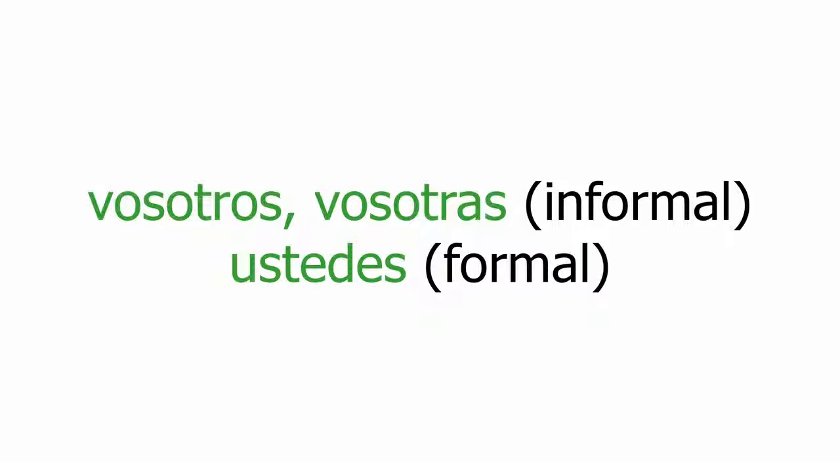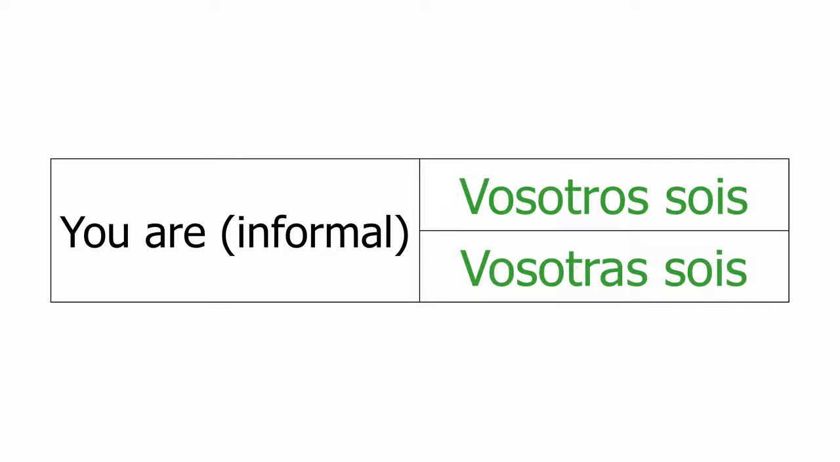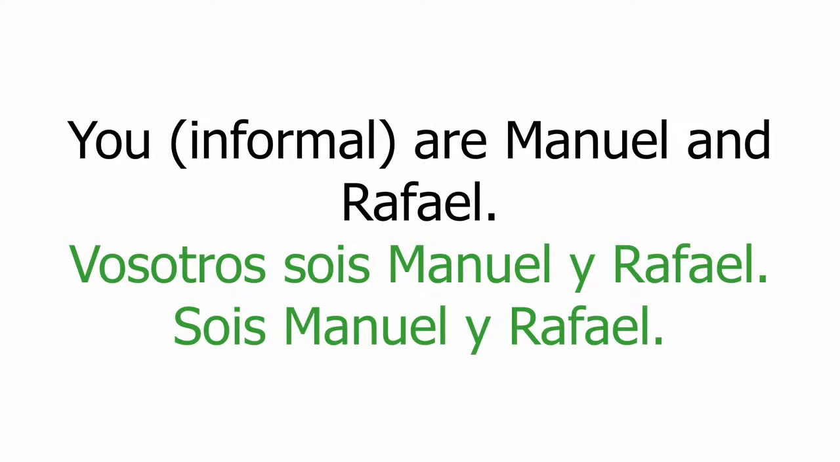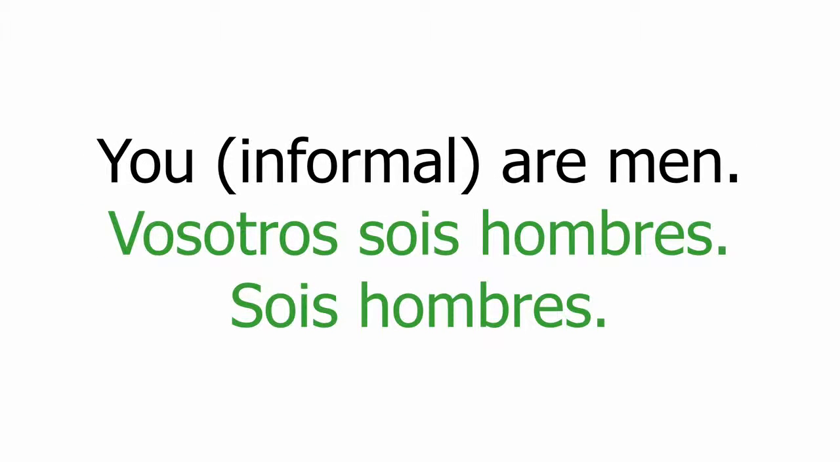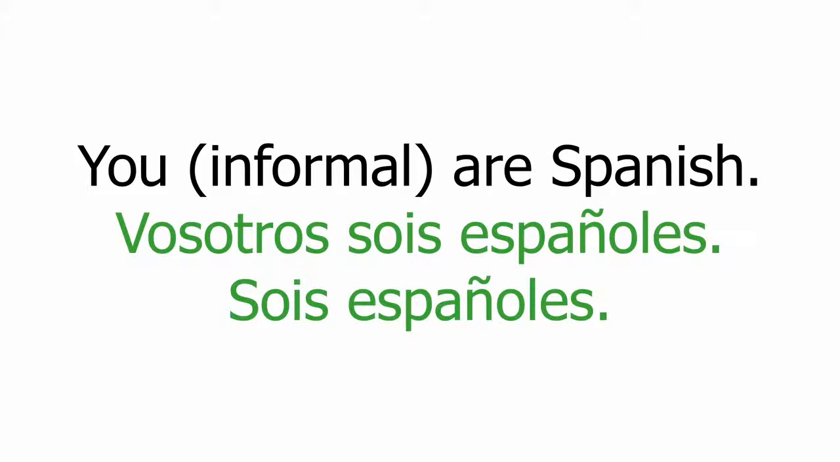Let's see some examples with you are, with informal tone. Vosotros sois, vosotras sois. You are Manuel and Rafael. Vosotros sois Manuel y Rafael. Sois Manuel y Rafael. You are men. Vosotros sois hombres. Sois hombres. You are Spanish. Vosotros sois españoles. Sois españoles. As we said before, it is very common in Spanish to omit the pronoun.